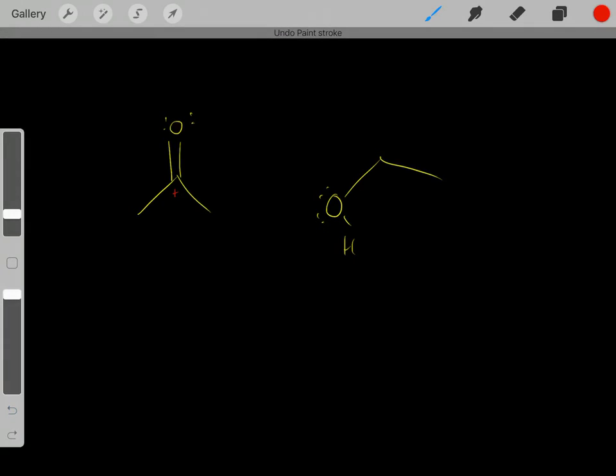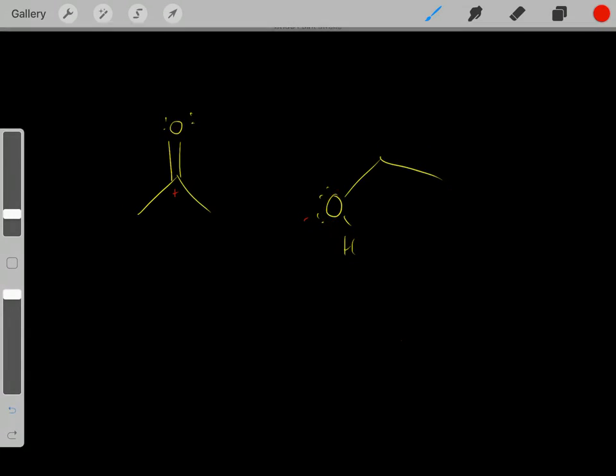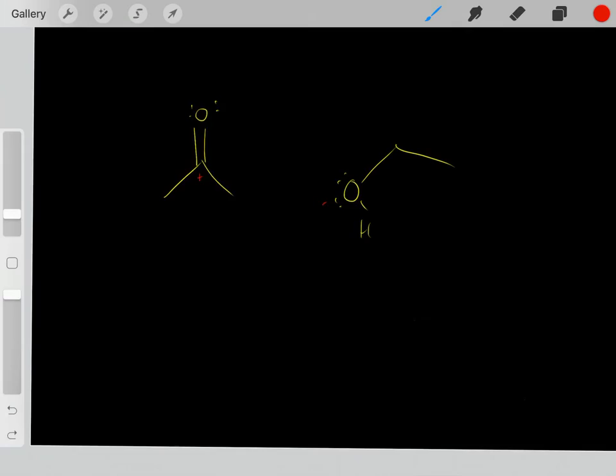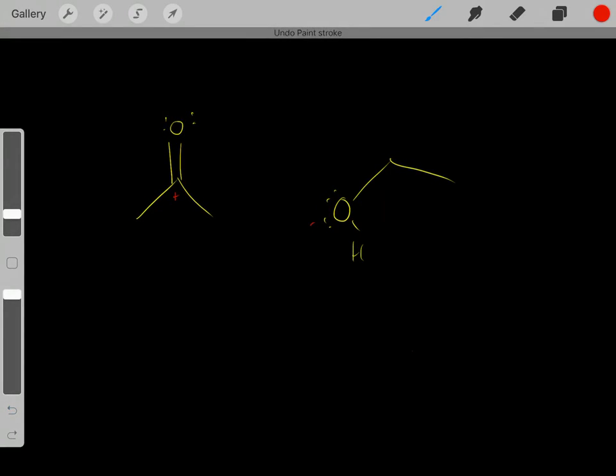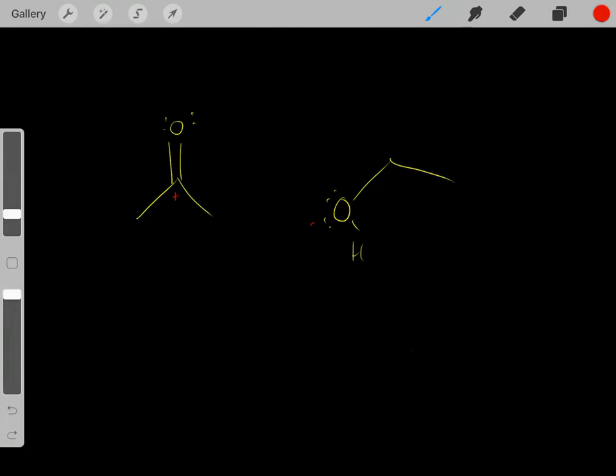What's going on here? Well, we have this lone pair of electrons with some negative charge dense region. And we know this isn't the strongest nucleophile, because oxygen is very electronegative, but it does have a lone pair of electrons, so it's a weak nucleophile, but it is a nucleophile. So we have a negative charge nucleophile and a positive charge electrophile, so we know they can react. But we have a pretty weak electrophile and a pretty weak nucleophile. So how can we promote this reaction from occurring?